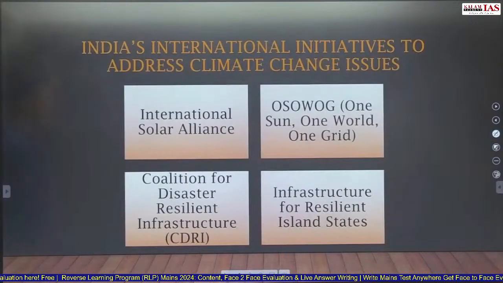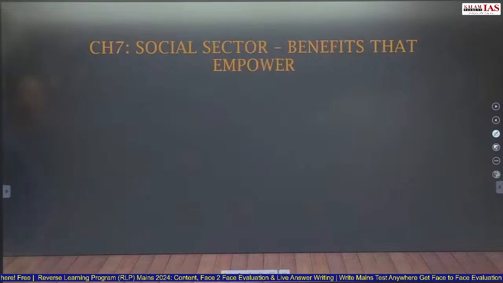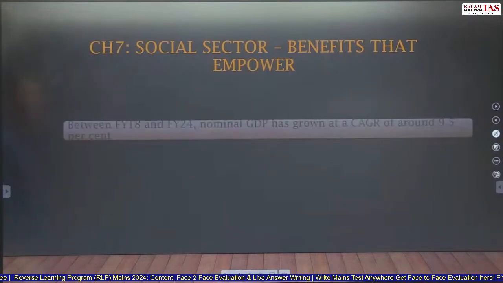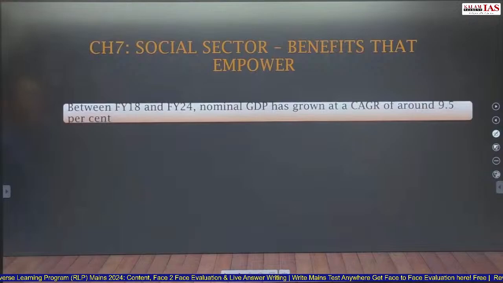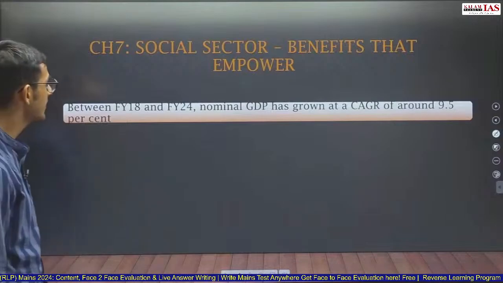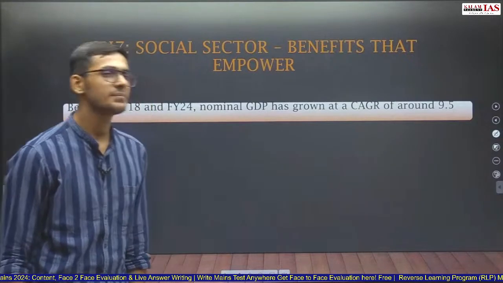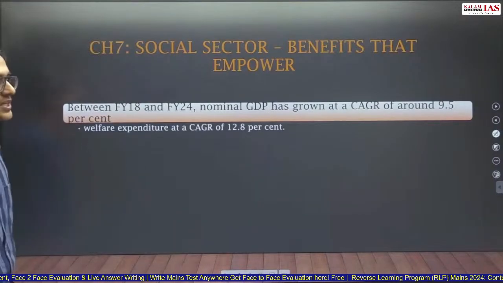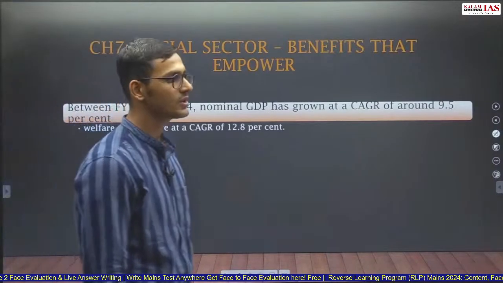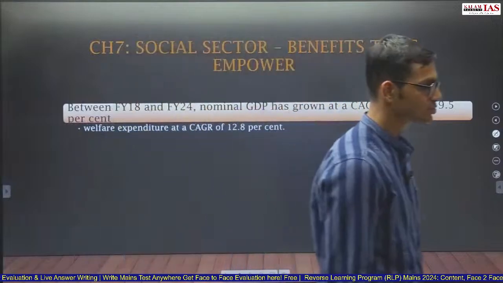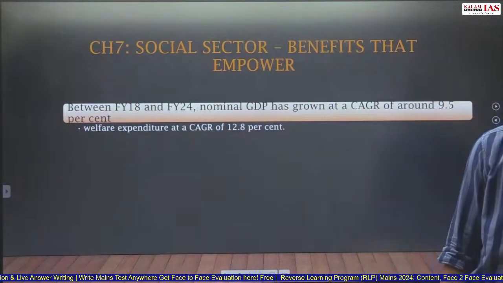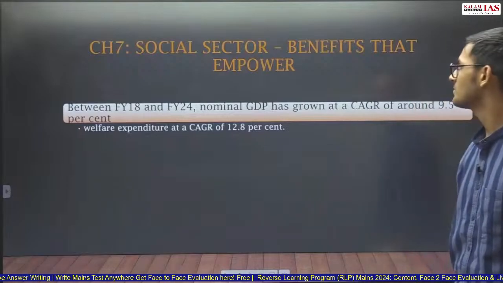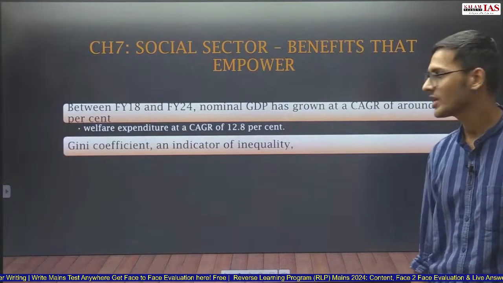address climate change issues. Next comes social sector benefits that empower. Between financial year 2018 and 2024, nominal GDP has grown at a CAGR of around 9.5%. Welfare expenditure has grown at the rate of 12.8%. So nominal GDP has increased at a CAGR of 9.5%, and welfare expenditure has increased at a CAGR of 12.8%.